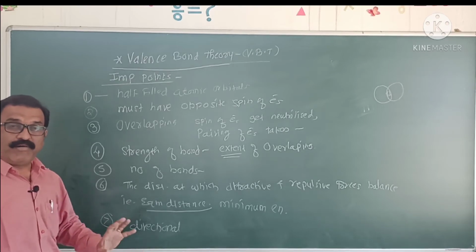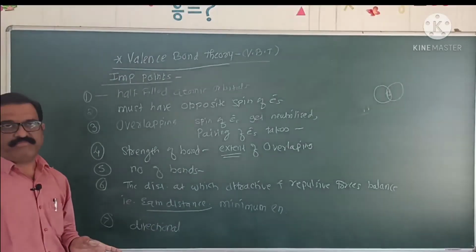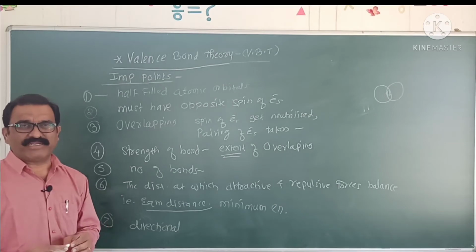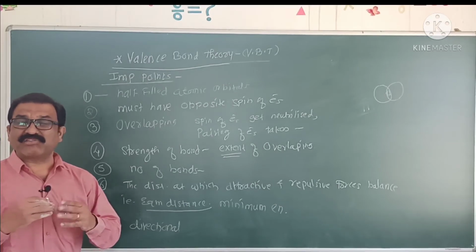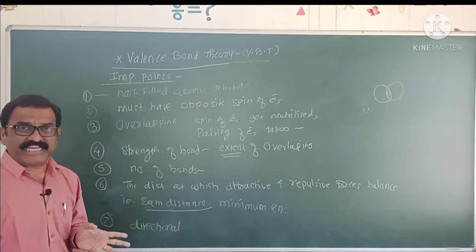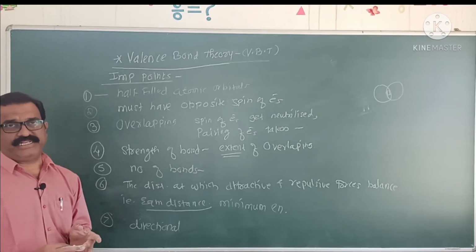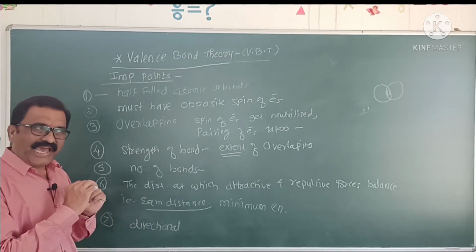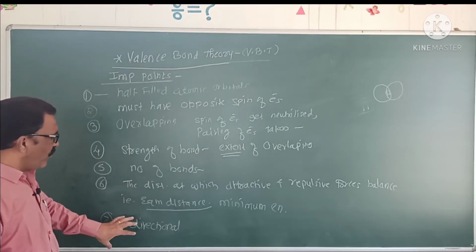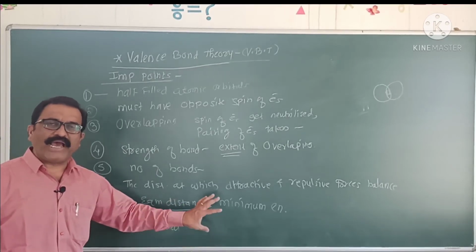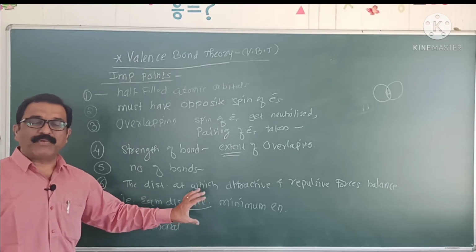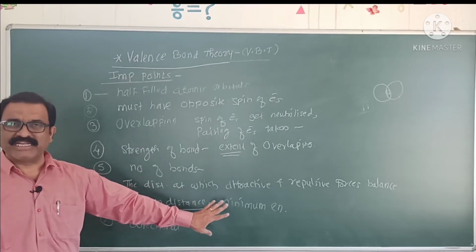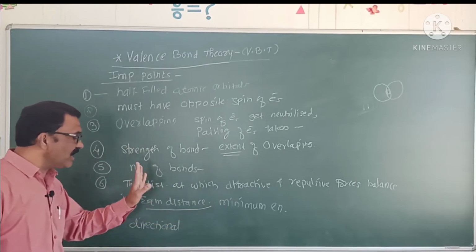But when a bond is formed by overlapping of p orbitals, a p orbital is along three different axes, px, py and pz. Due to such arrangement, the formation of a covalent bond by overlapping of p orbitals is directional in nature.